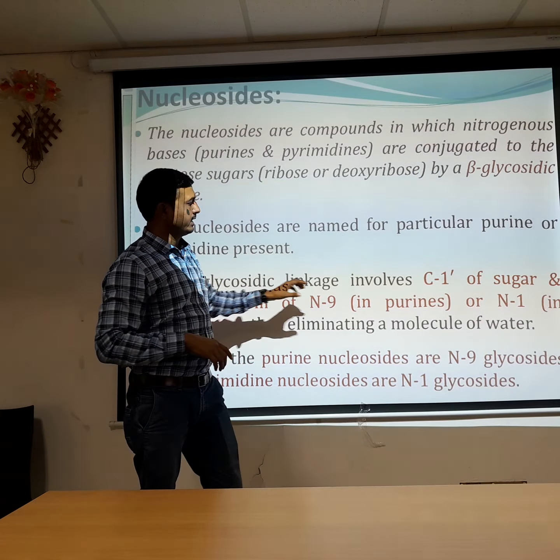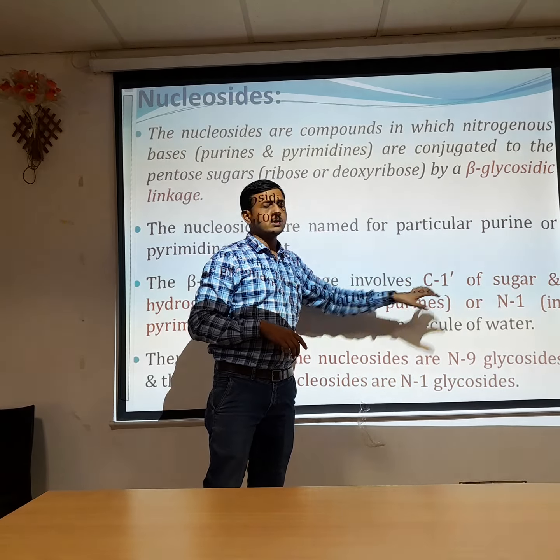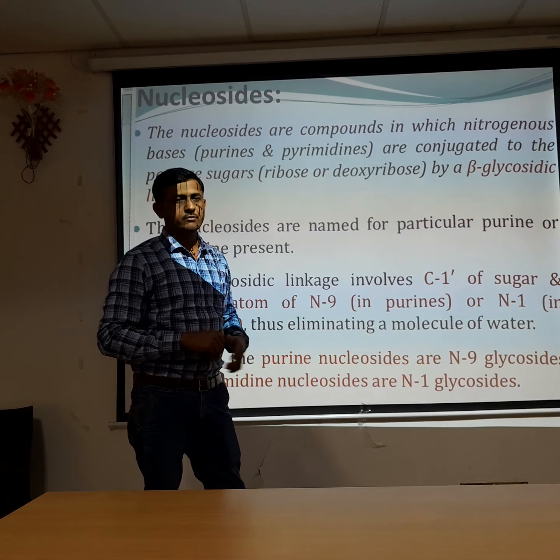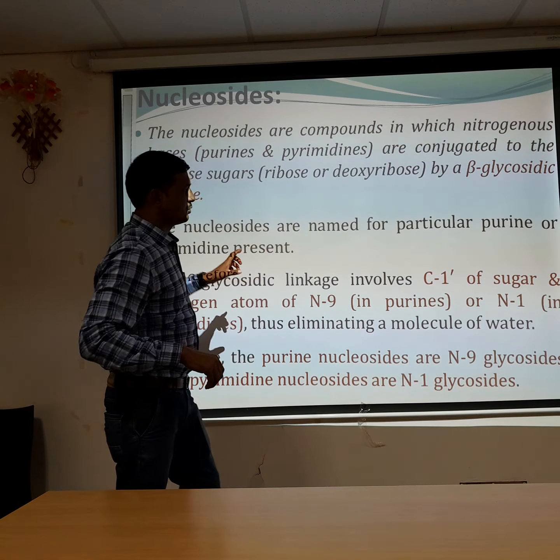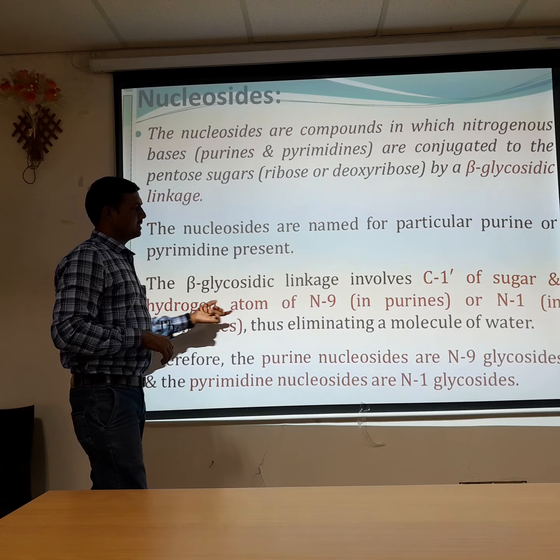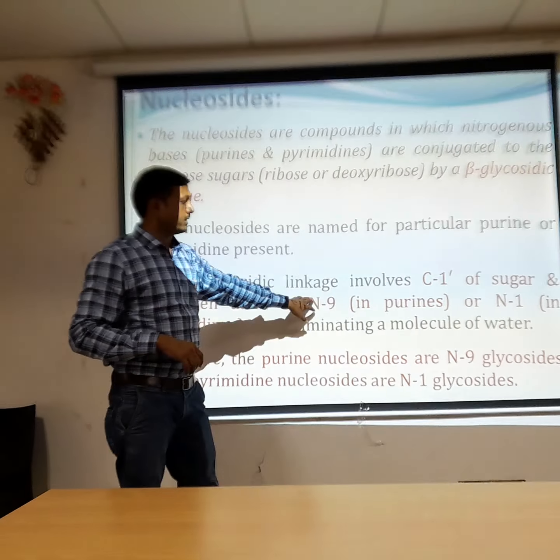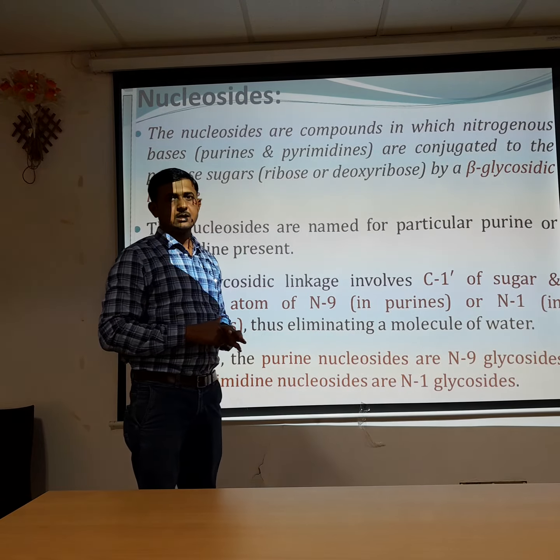The glycosidic linkage involves the C1 carbon of the pentose sugar and the hydrogen atom of N9 in purine bases.